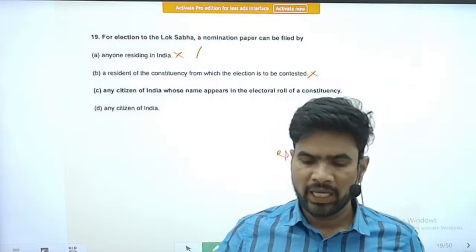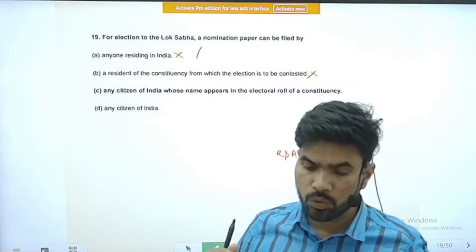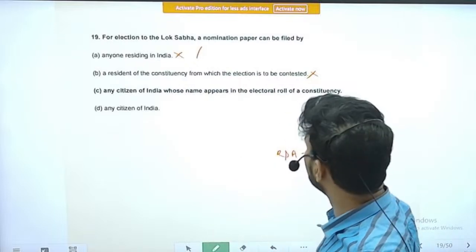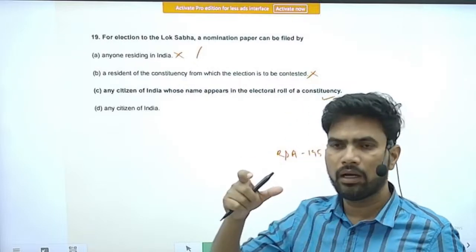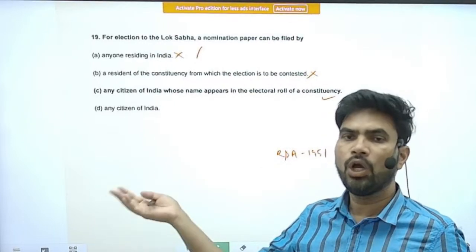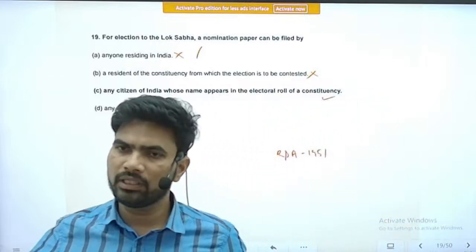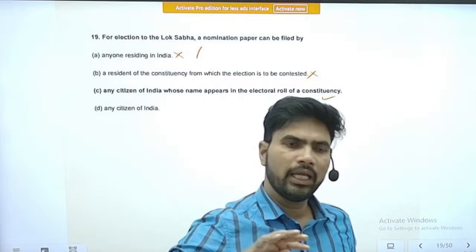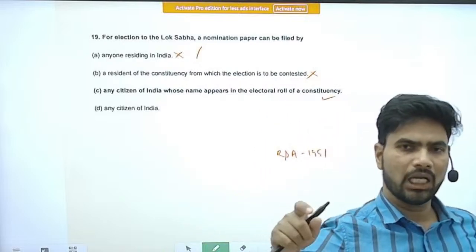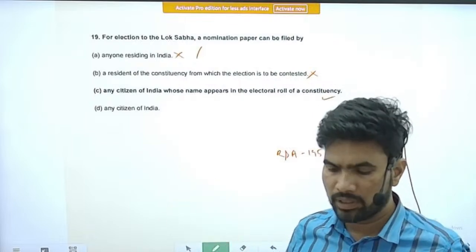Next is a citizen of India whose name appears in the electoral roll of a constituency. Yes, this is correct. That person's name can appear in any electoral constituency. No need to be within that state or that constituency. He can be registered as an elector in any part of the country. No problem with that.